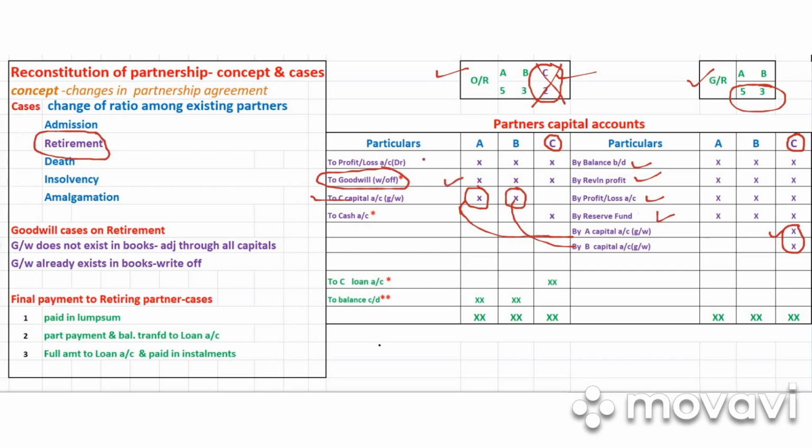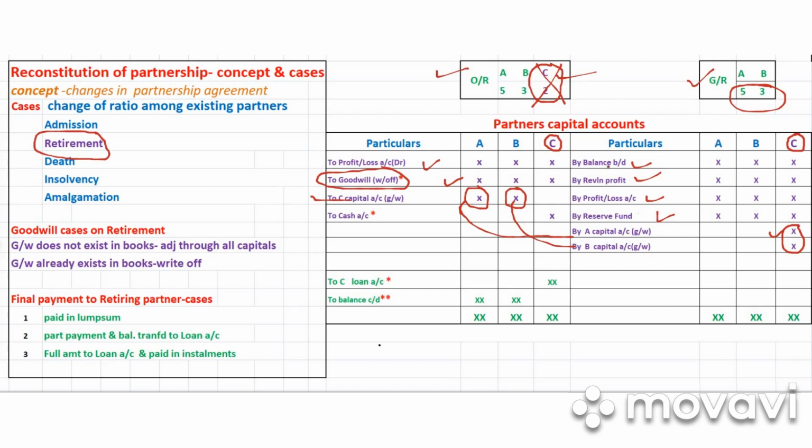And if there is any profit and loss account debit balance, or rather the loss given in the balance sheet or in the question, you also show it on the debit side, again in the old ratio. Remember, dear students, for admission as well as for retirement: for admission, the sacrificing ratio is used only for goodwill, and on retirement, the gaining ratio is used only for goodwill. So in short, goodwill is closely related to the sacrificing ratio and gaining ratio.